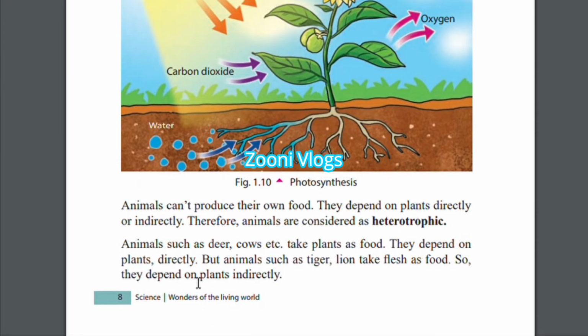Animals such as deer and cows take plants as food. Now we all know which animals eat grasses. They depend on plants directly. But animals such as tigers and lions take flesh as food. Flesh, Putala, means meat.